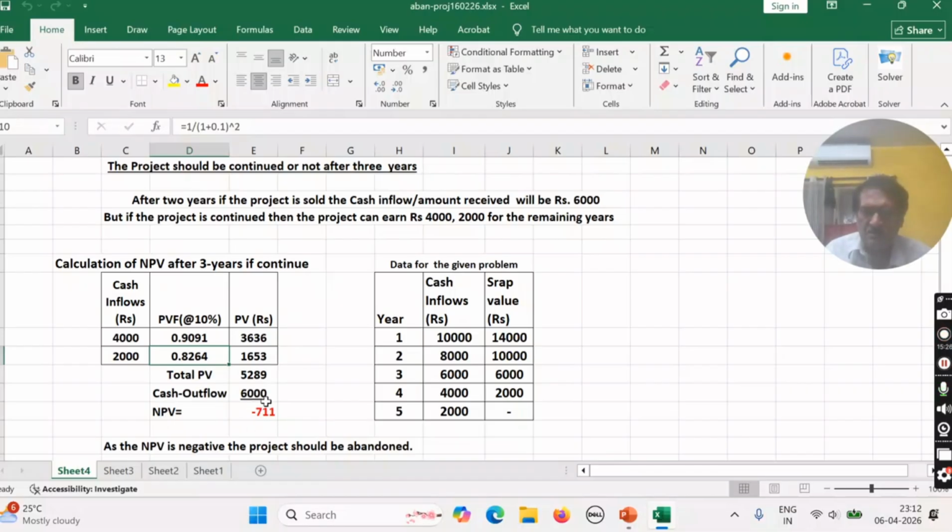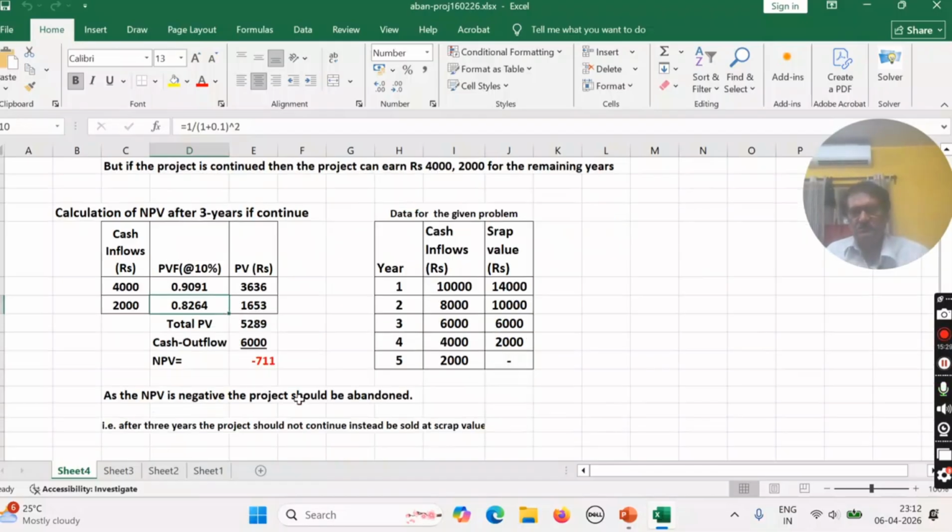As the net present value is negative, this minus this is negative. That's why you should not go ahead with the project. You should stop or abandon the project. It is advisable, it is better, to sell the project and receive the fund, that is cash, rupees 6,000.